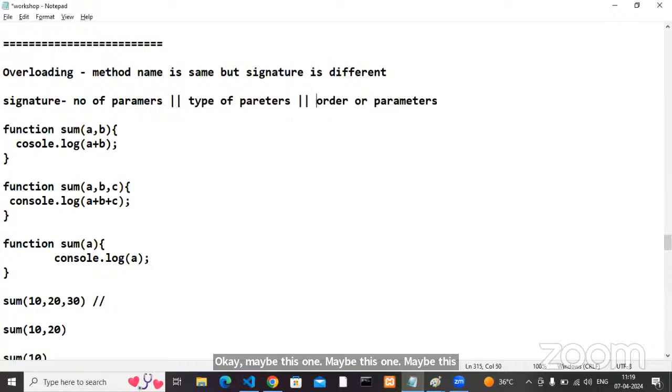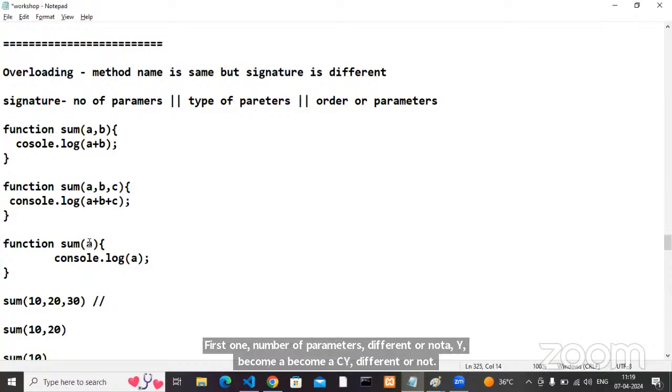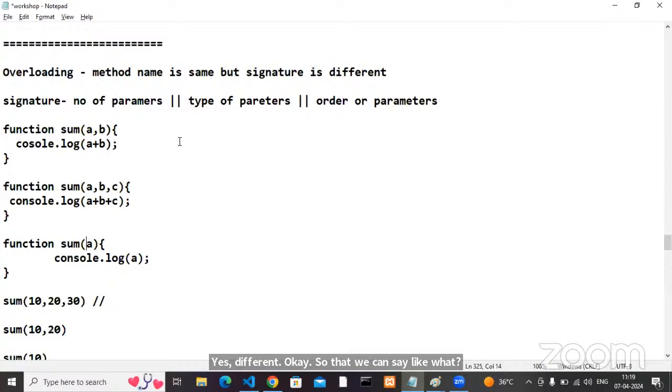First one, the number of parameters: A comma B, A comma B comma C, A. Different or not? Yes, different. So we can say these are overloaded methods. But type of parameter and order of parameter are also there in the definition.